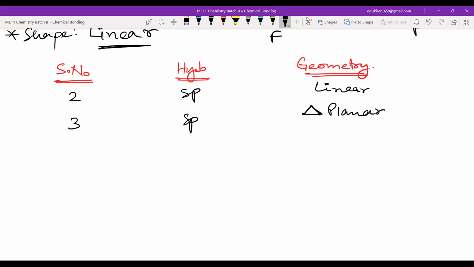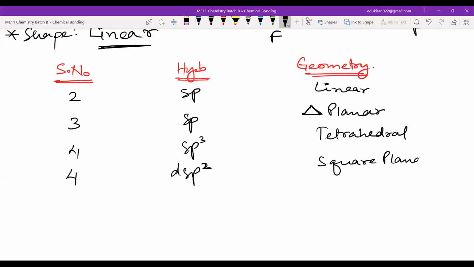If you have 4, then this will be sp3, and the geometry will be tetrahedral. There is also one more possibility if you have steric number 4, which is dsp2. Please write this. You will be learning this in your 12th standard. dsp2 has square planar geometry.